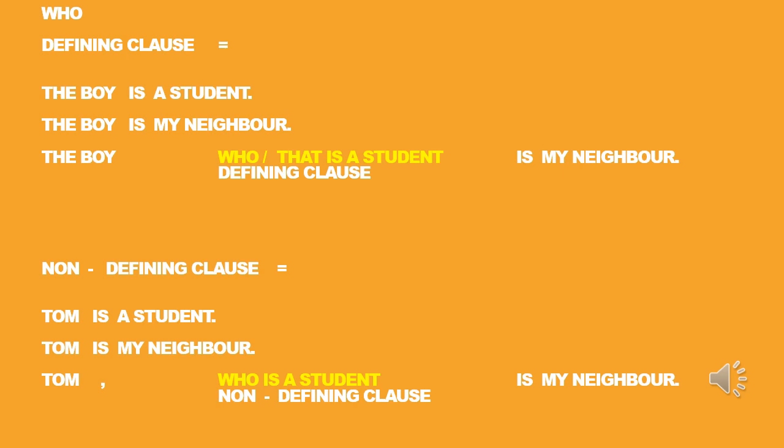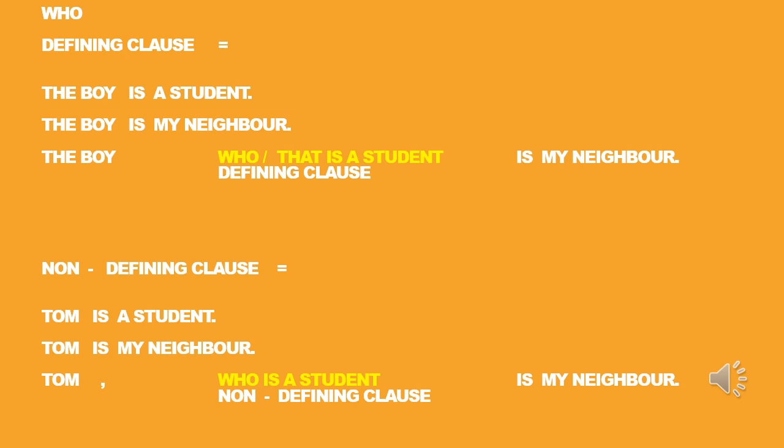So we need the defining clause to explain about the boy. The defining clause here is "who or that is a student." There are many boys in the area. If there's a defining clause that explains the boy's status, namely as a student, now we start to know who the boy is. So this clause is really defining or explaining the existence of the boy.